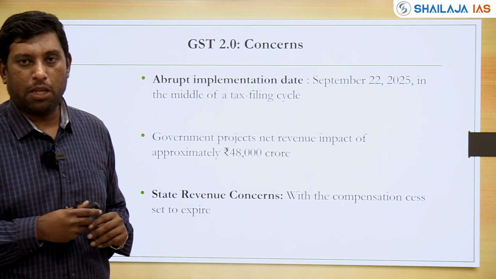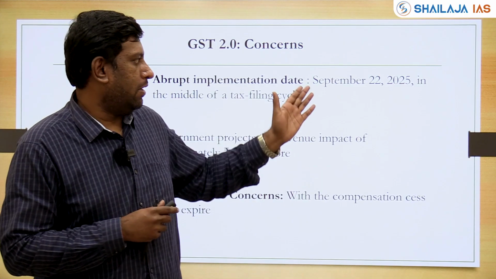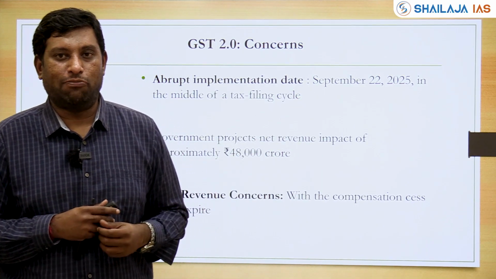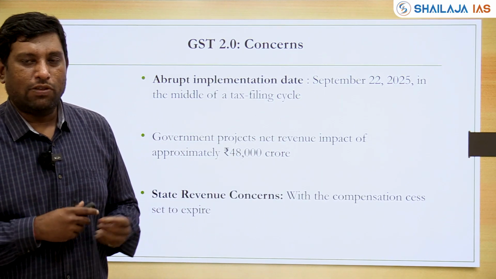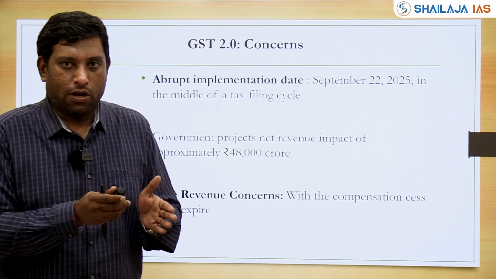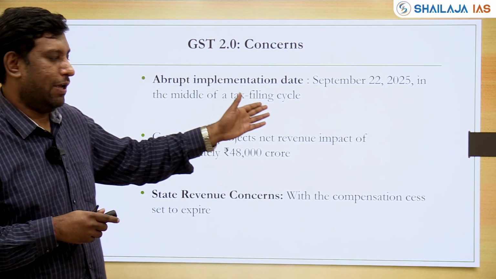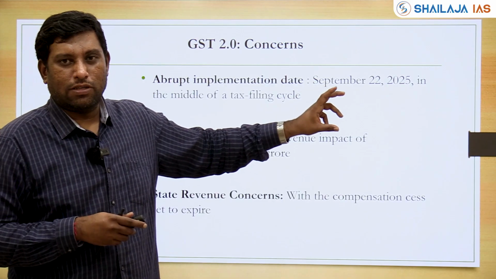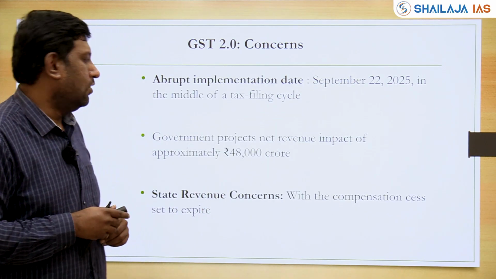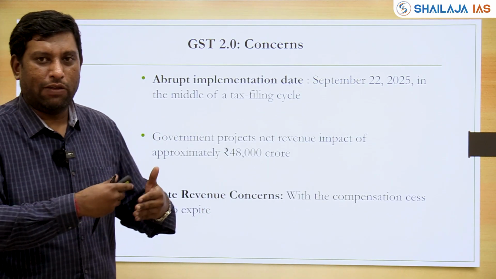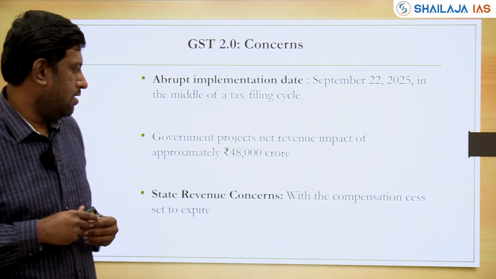First thing is the abrupt implementation date. It's effective from the 22nd September 2025. Now it's in between your monthly compilation or monthly tax filing cycle. So all the businesses need to get adjusted, right? If they had given us some bit of a leeway, it would have been better.